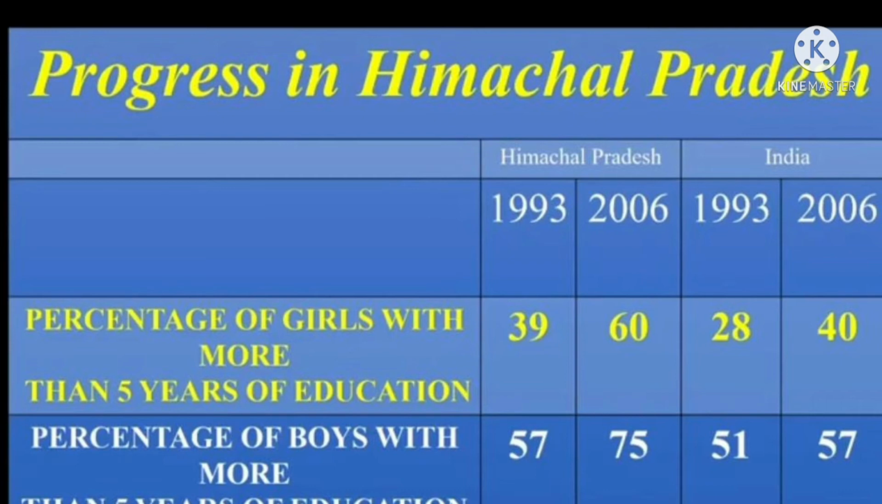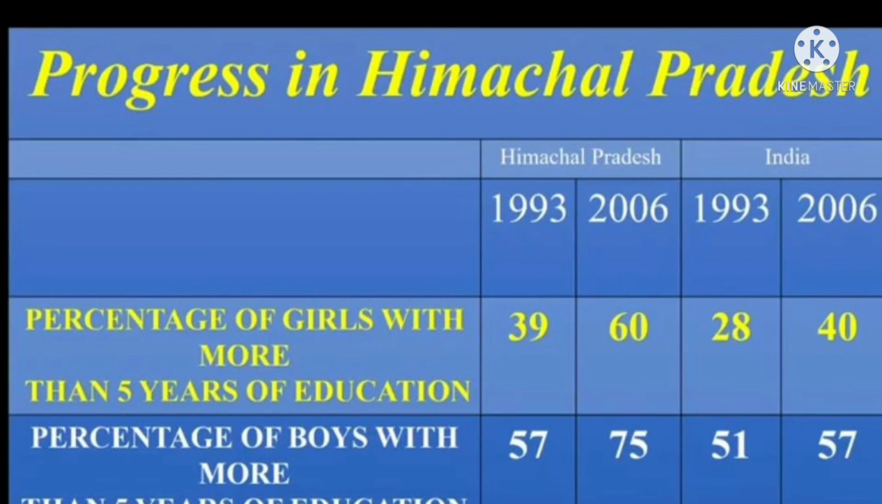This comparison across two different years indicates the development that has happened. Clearly, there has been greater development in schooling and spread of education in Himachal Pradesh than India as a whole, though there is still a lot of difference in the average levels of education among boys and girls. There has been some progress towards greater equality in recent years in Himachal Pradesh. Students, observe this table.